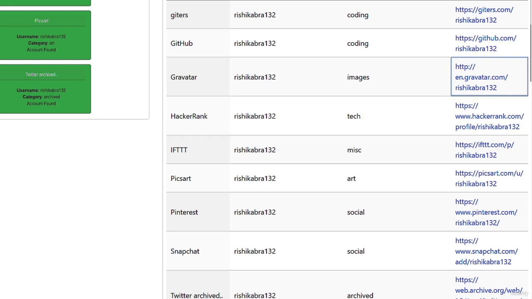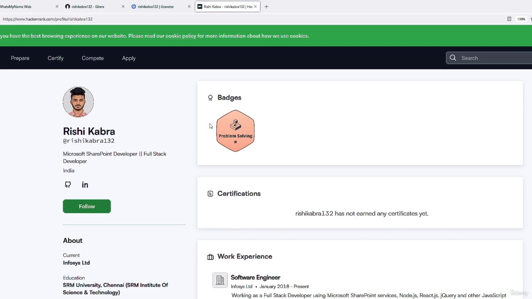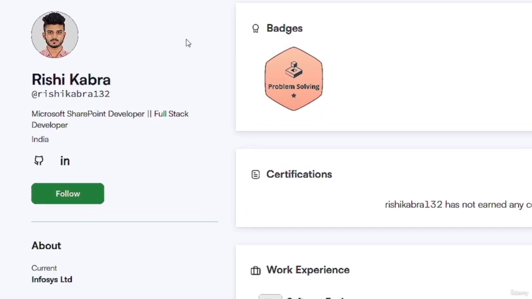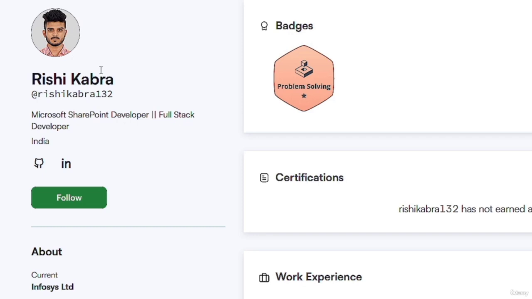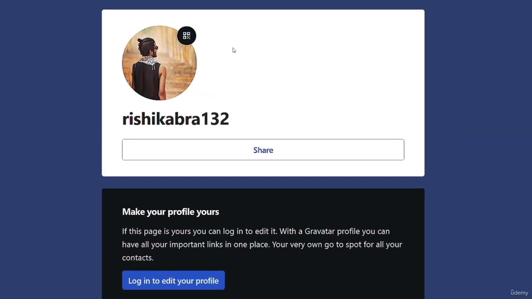Now, please keep in mind that you always have to check all the links because sometimes another person might use the exact same username. But in this case, we can see that Rishi Kabra had a HackerRank account, and we can see some information about him, like his LinkedIn account and GitHub account, and where he is currently working. But obviously, this is an old picture, and this is an old account because this is the company that he used to work at. Now let's go to his Gravatar account.